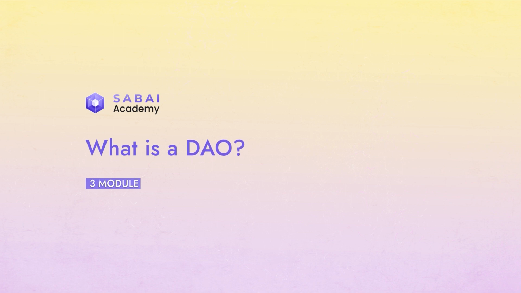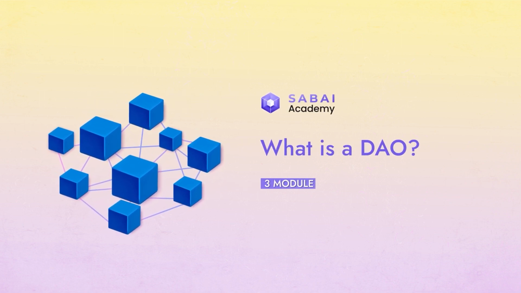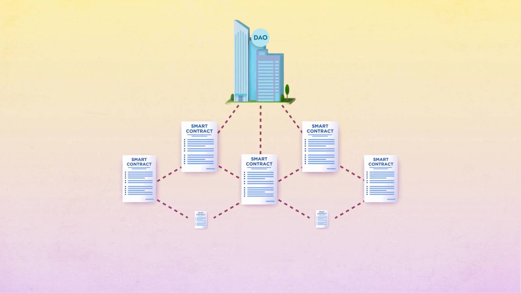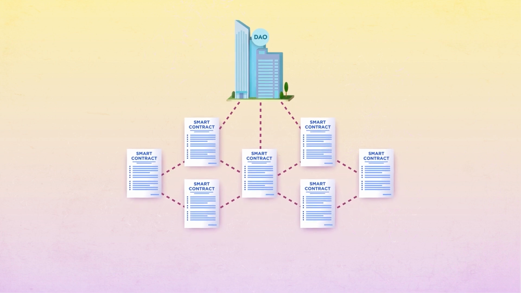Hey there! In this module, you'll learn about DAOs and how entire organizations can exist based on the principles of decentralization. DAO stands for Decentralized Autonomous Organization, operating through smart contracts, following predefined rules set in the program's code. Essentially, DAOs perform the same tasks as traditional companies and communities, rallying people around common goals. However, unlike conventional organizations, DAOs lack a hierarchical structure.